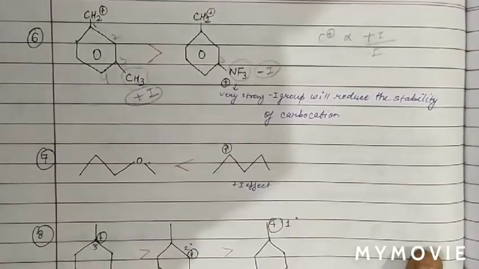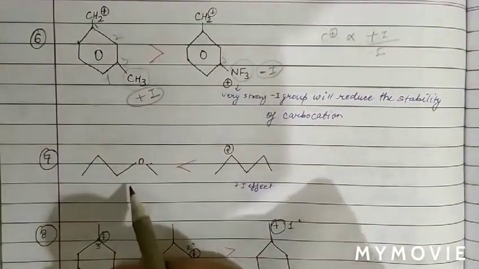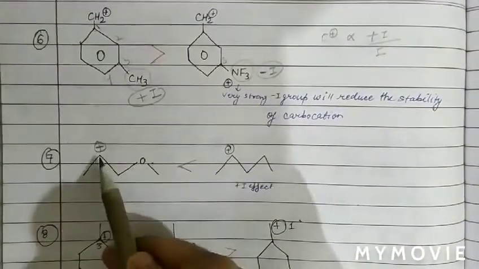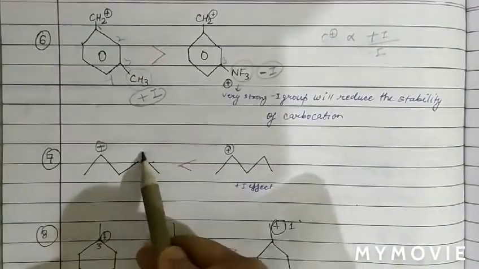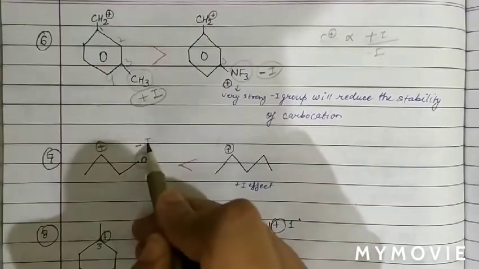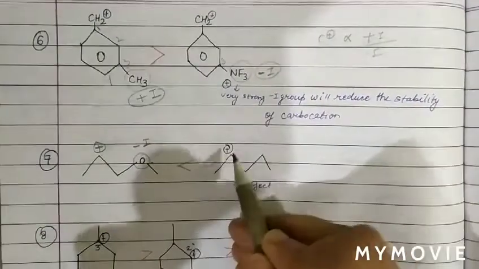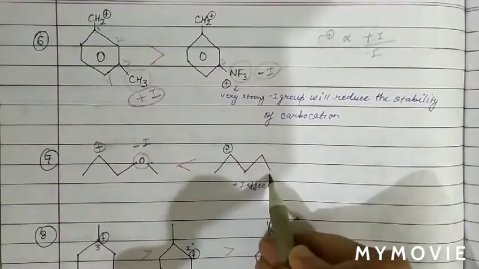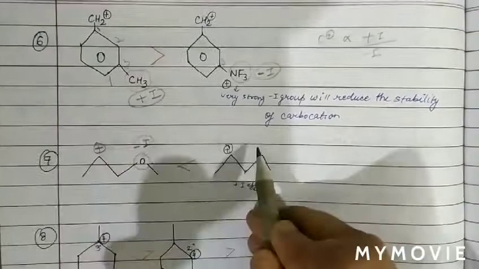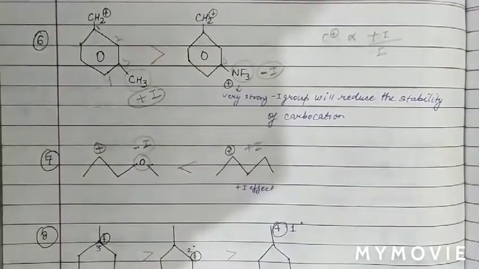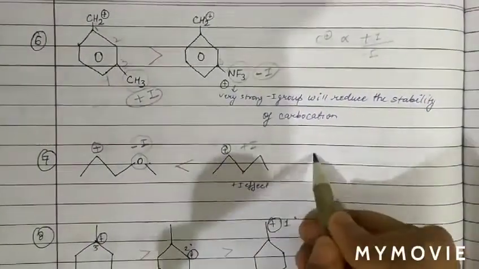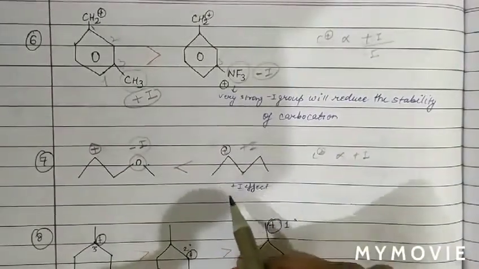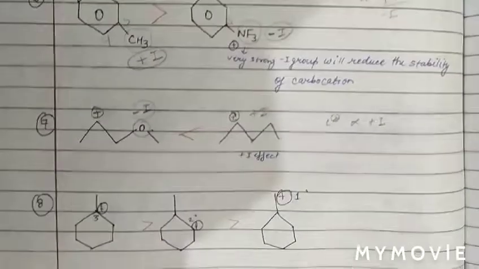The next question is, we can see this is also a 2 degree carbocation, but here an oxygen atom is attached, and the oxygen atom is minus I in nature. Here also a positive charge is attached, but there is no oxygen atom, only carbon atoms. So basically there is minus I here, and here it is plus I only. Due to plus I, we know the stability of carbocation increases. Hence it is the more stable carbocation. Now see the next question.